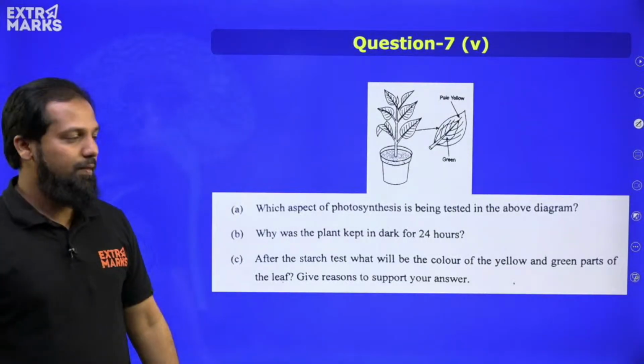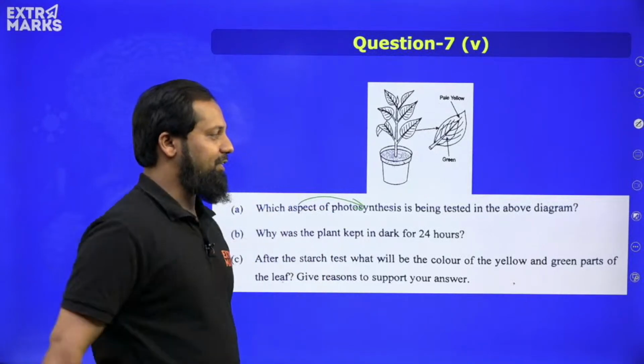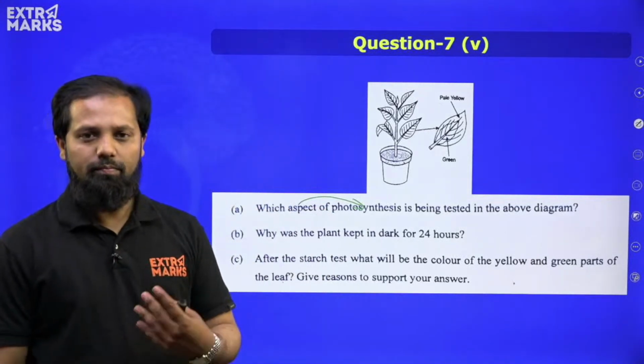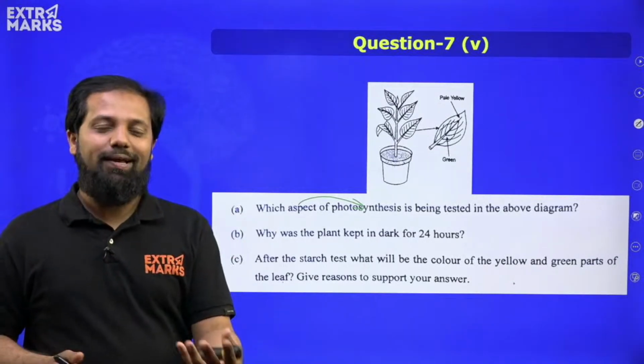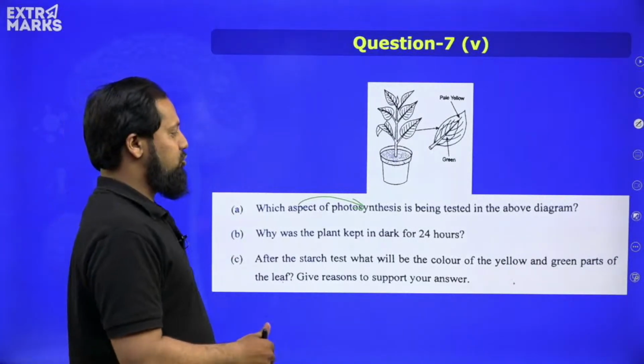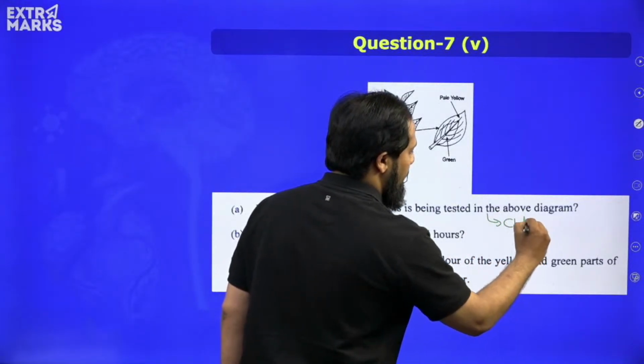Question number one is, which aspect of photosynthesis is being tested in the above diagram? Means, what is the experiment all about? Why is this conducted? Answer is to show the importance of chlorophyll.